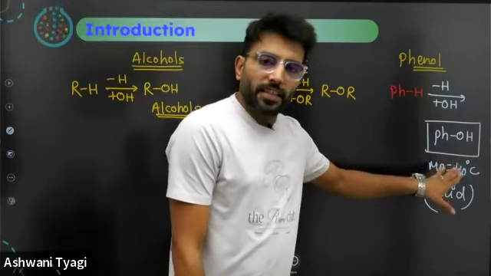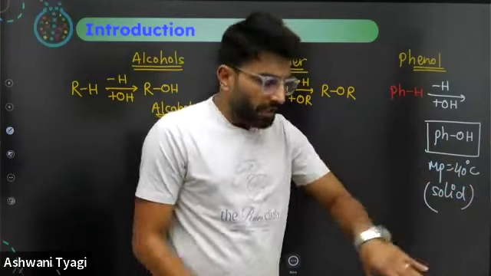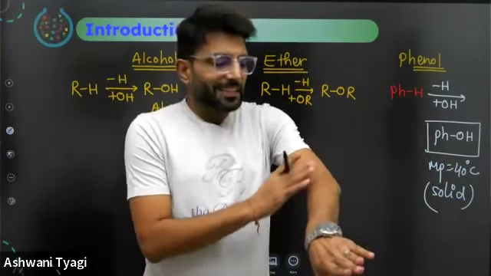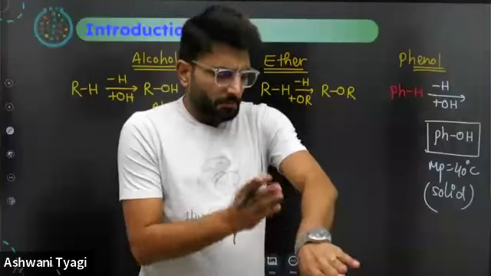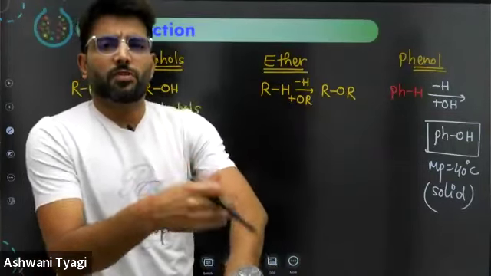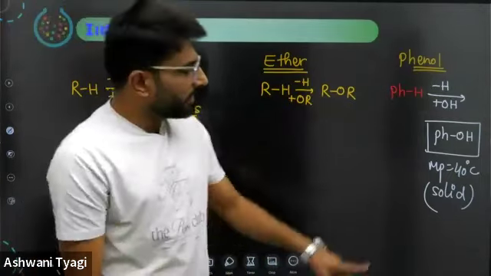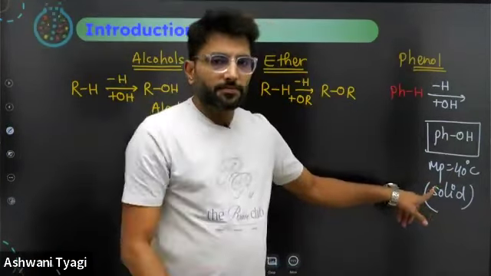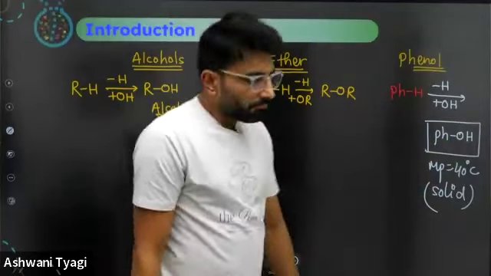If you accidentally touch it, a pale yellow color is generated on the skin and the skin will get burnt. After 2-3 days it will be removed. There will be black skin and then slowly it will be removed. It is as corrosive as pure acetic acid. So it is very corrosive.